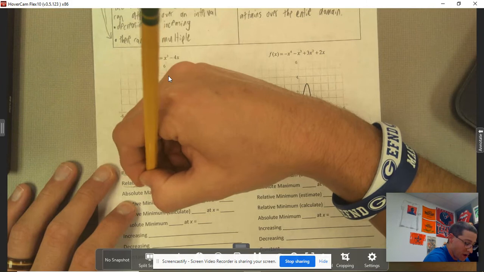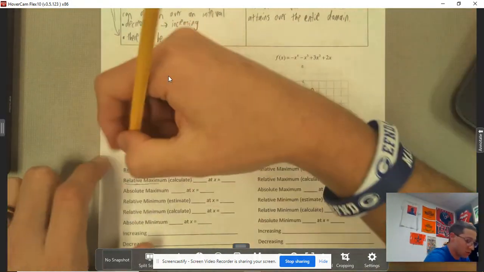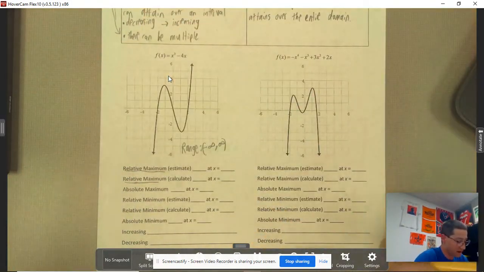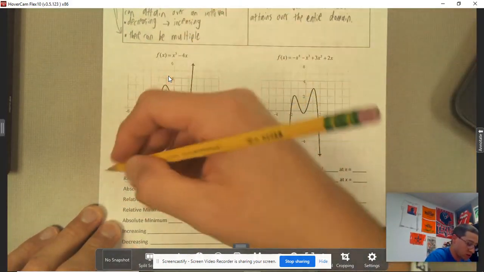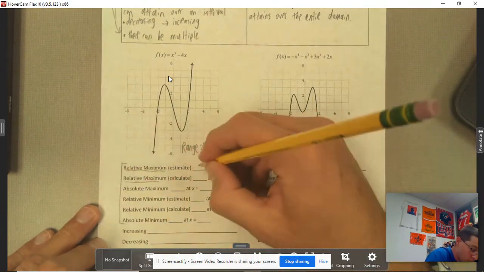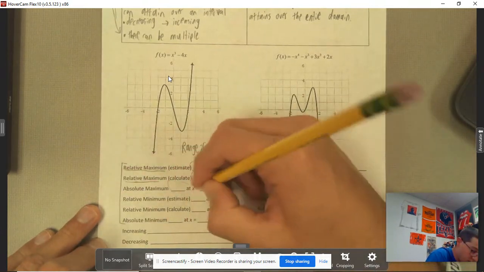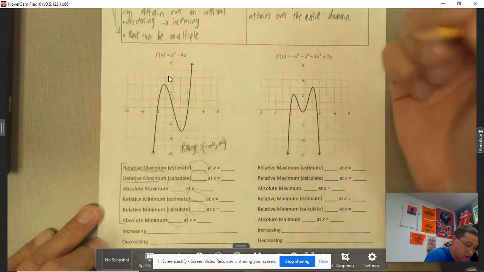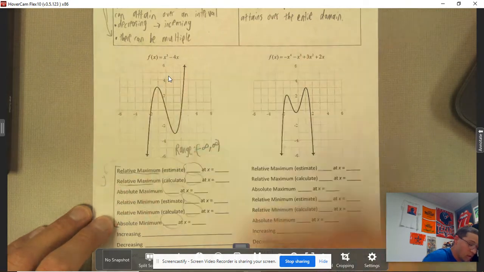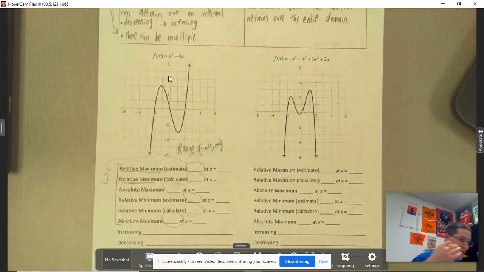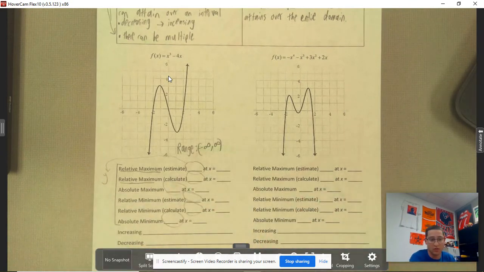So with the relative maximum, we're actually calculating it and estimating it here, but regardless. With the relative maximum, you're always going to be talking about y values, or even with the minimums. So everything circled is going to be my y's. All of these are going to be y values. So what is the maximum? It's a y at a particular x value. Let's just do all the estimates first, and we'll begin.